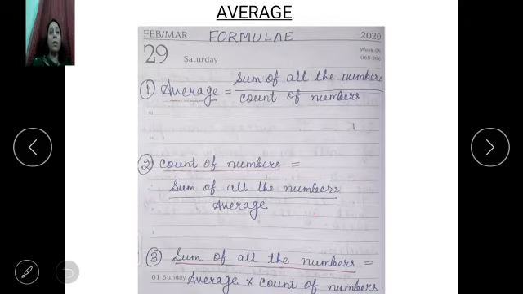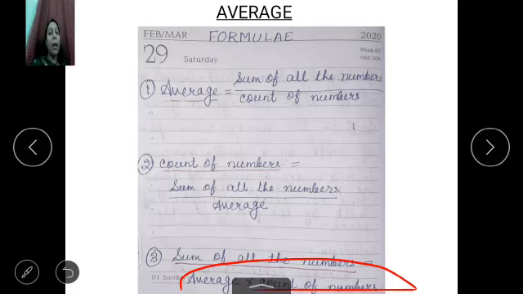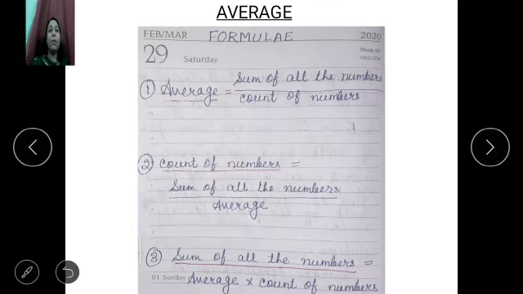Now come to the next. This is the third formula. We have to calculate sum of all the numbers. Average and count of numbers are given in your question. So how do we calculate sum of all the numbers? This is the formula: average into count of numbers. So basically this chapter is based on these formulas. Okay, so come to the next.